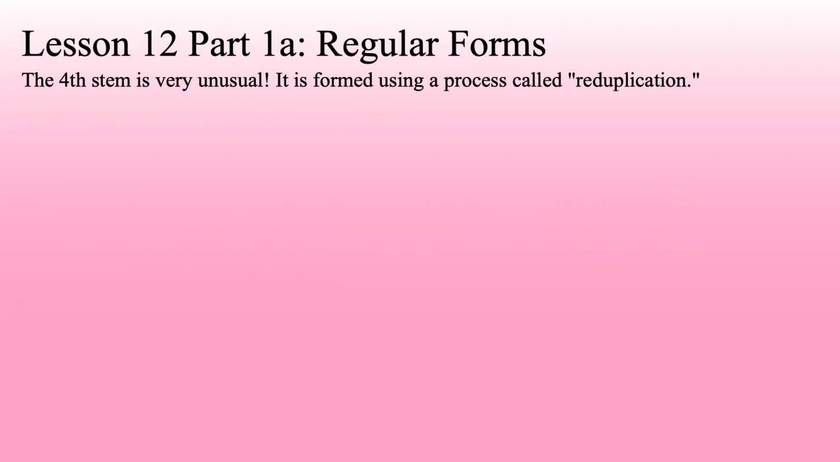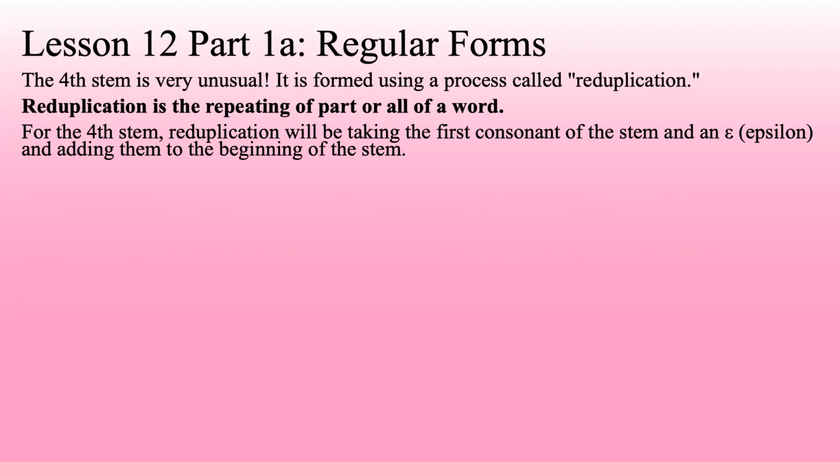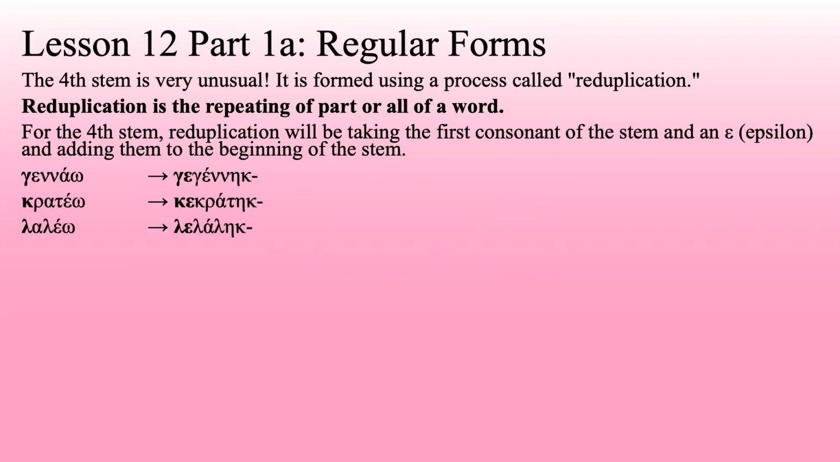The fourth stem is very unusual. It is formed using a process called reduplication. Reduplication is the repeating of part or all of a word. For the fourth stem in Greek, reduplication will be taking the first consonant of the stem and an epsilon and adding them to the beginning of the stem. So genao becomes gegenake. Krateo becomes kekratake. Laleo becomes lelalake. Notice how it's the first consonant and then an epsilon and then what was already in the stem.